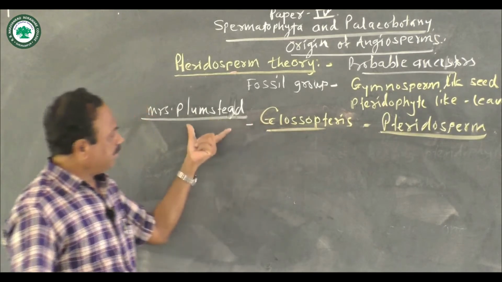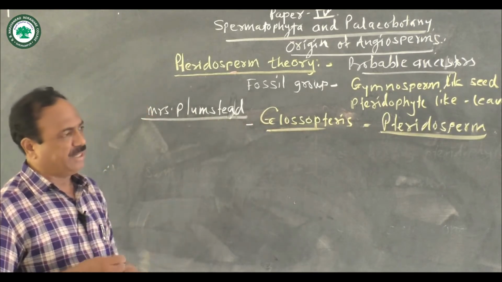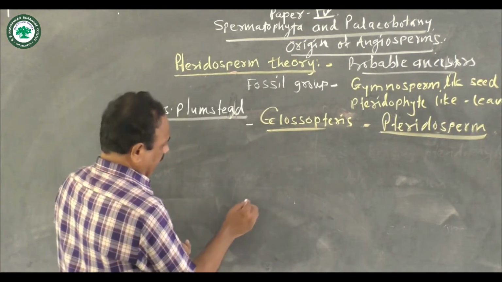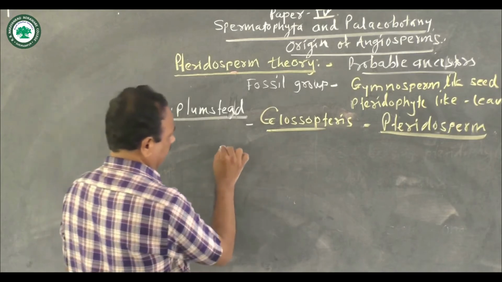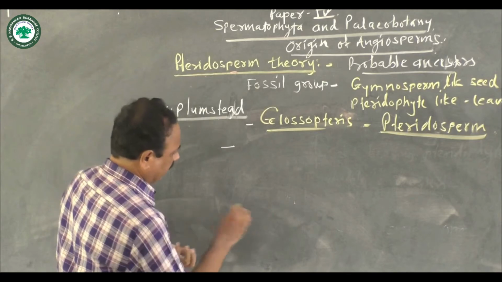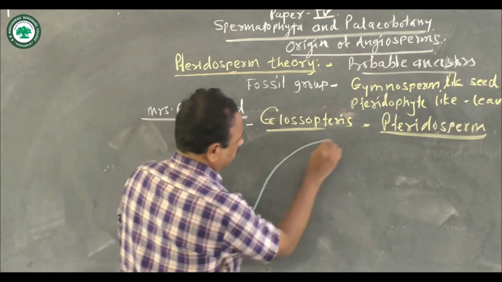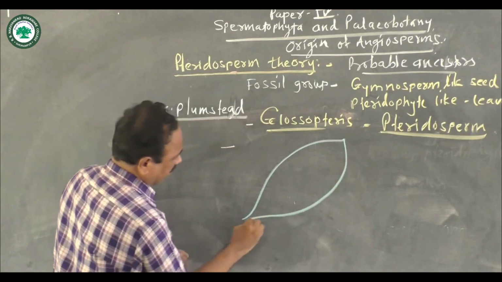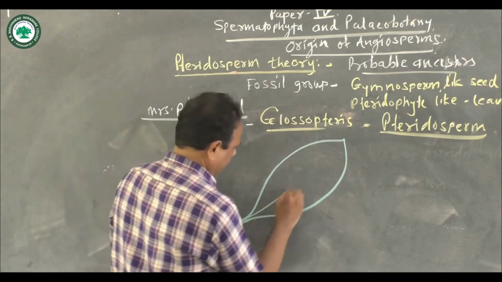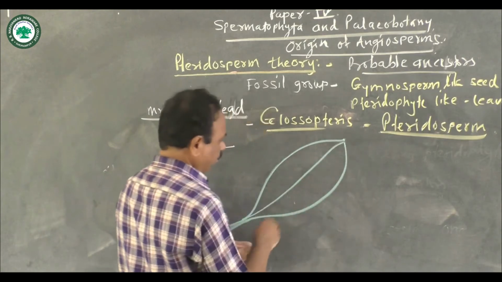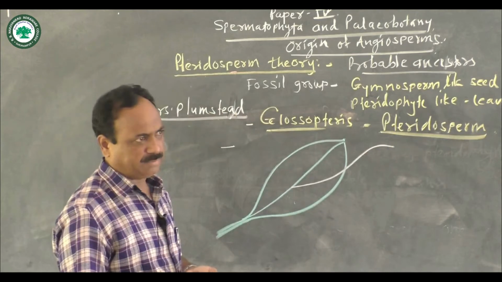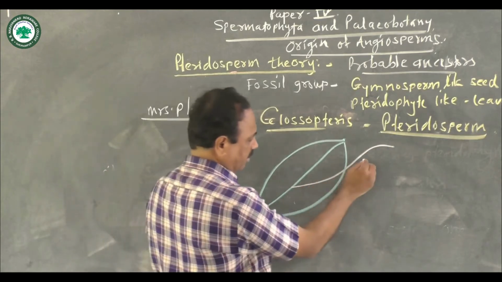Mrs. Plumstead studied this Glossopteris, and she observed that its reproductive structure is known as the cupule. This cupule is produced from the leaves having a very long stalk.